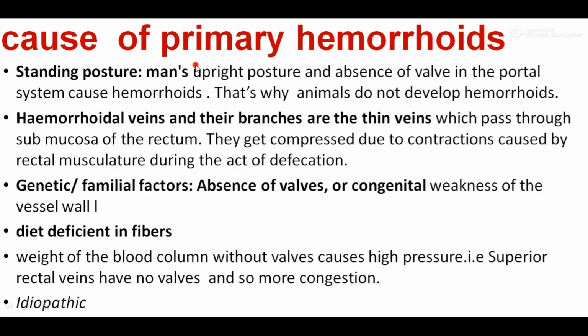If we talk about the causes of primary hemorrhoid, then the standing posture is the first one. Man's upright posture and absence of valves in the portal system cause hemorrhoid. That's why we never hear of any animals having developed piles. Hemorrhoidal thin veins are the second most common cause. Because they pass through the rectal mucosa, they get continuously compressed due to the contraction of the rectal mucosa during the act of defecation. It becomes swollen and inflamed, hence causes piles.